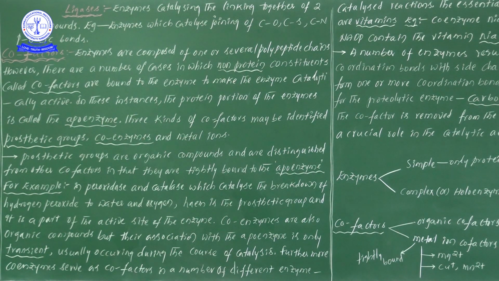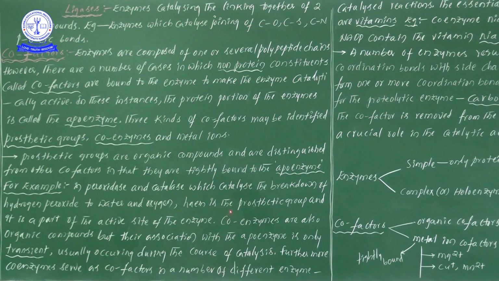In these catalysis reactions, hydrogen peroxide, H2O2, will be converted into water plus oxygen with the help of peroxidase and catalase.